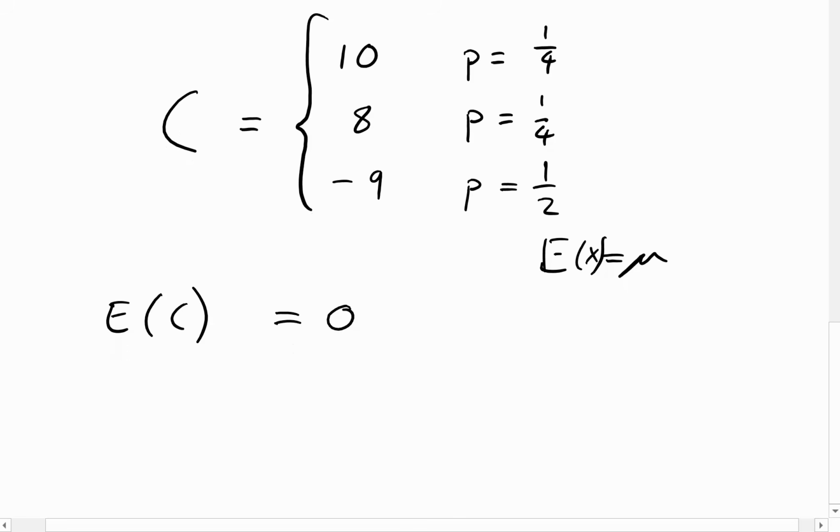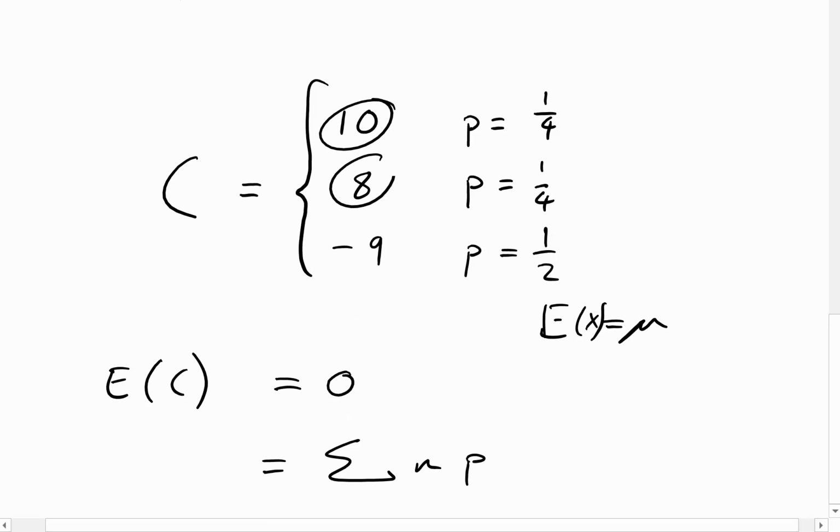So what is the expectation? Well, it's just going to be the sum of n times p. So this is our n: 10, 8 and -9 are our n's, and these are our corresponding probabilities. P equals a quarter, P equals a quarter, and P equals a half.